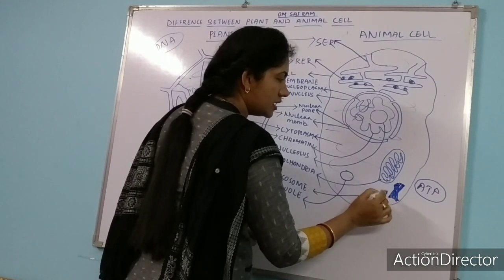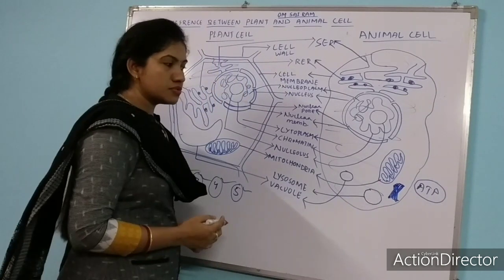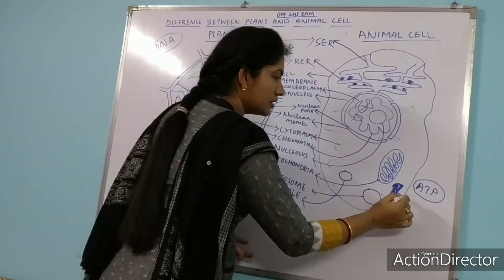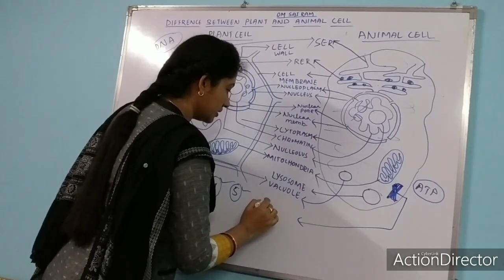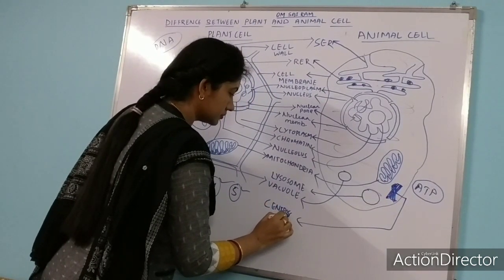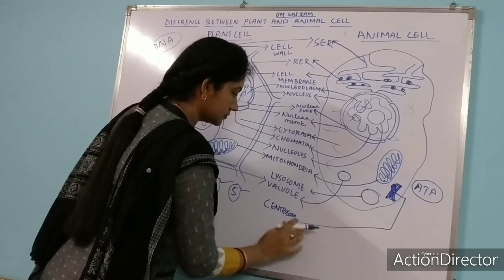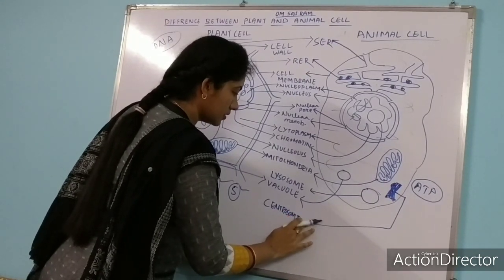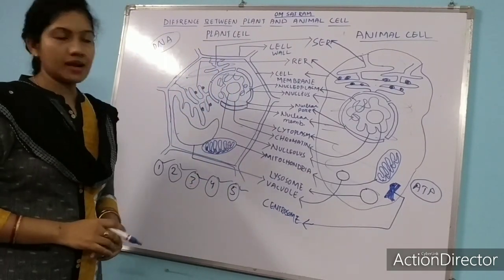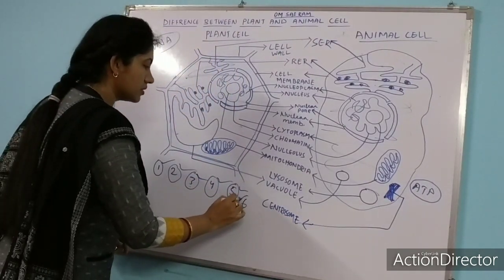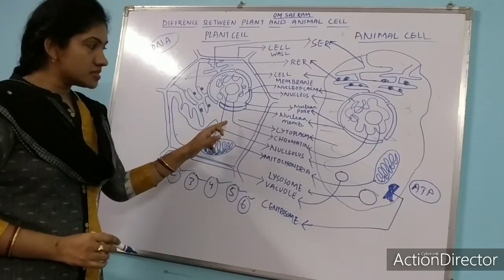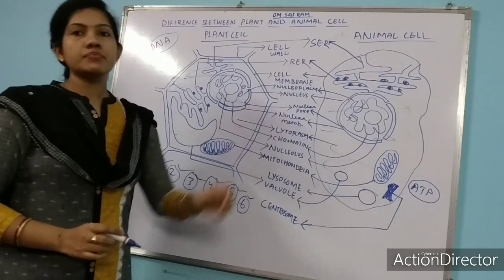So you can see there are two centrioles present, at right angles to each other, forming the centrosome. Centrosome is absent in plant cell. Sixth difference you got: centrosome is absent in plant cell and it is present in animal cell.